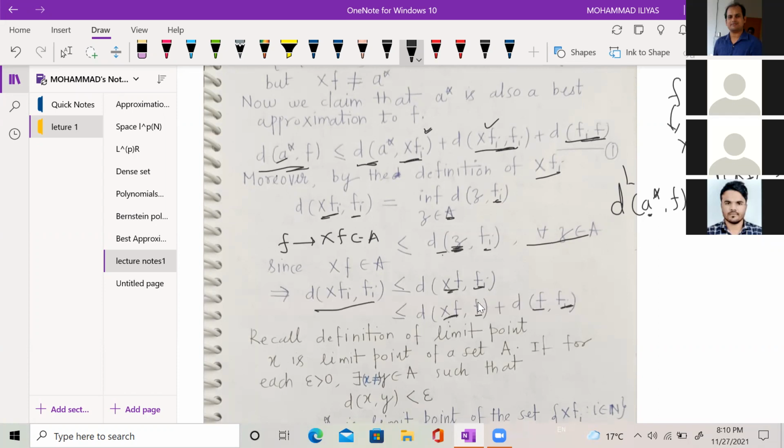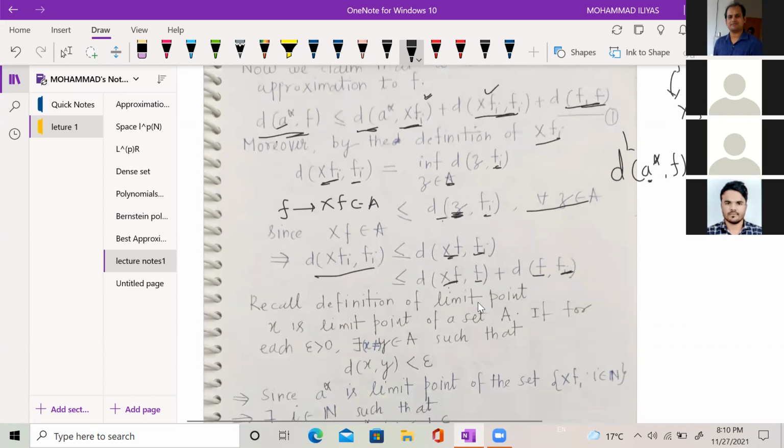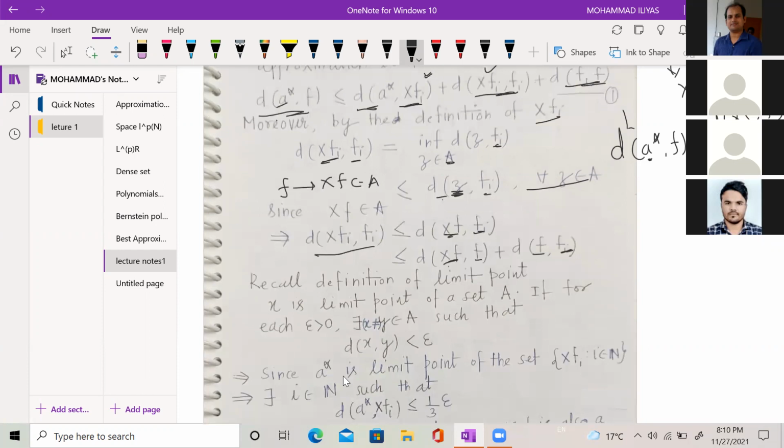Since I am assuming A star is a limit point of this set XFI, I will use the epsilon definition of limit point.